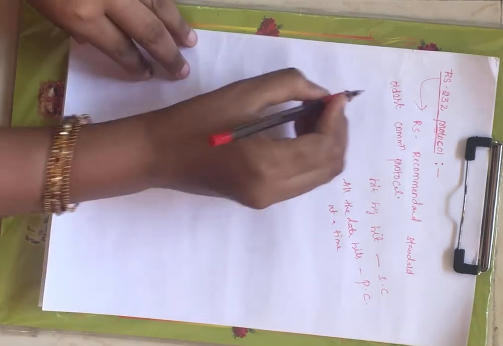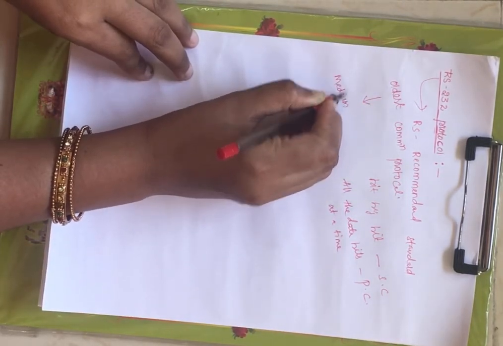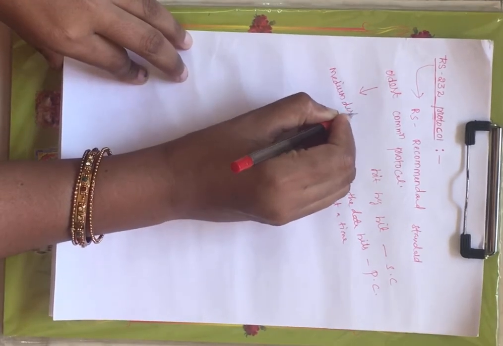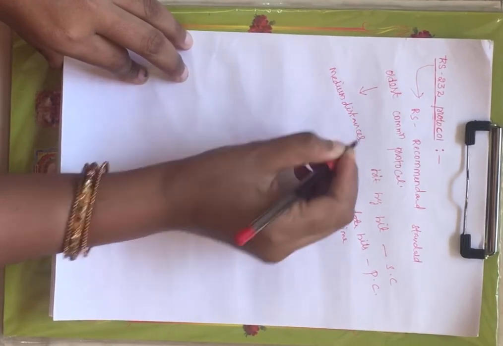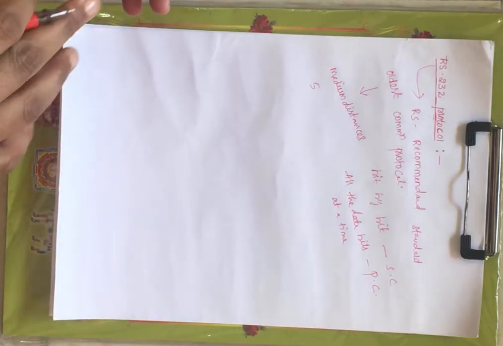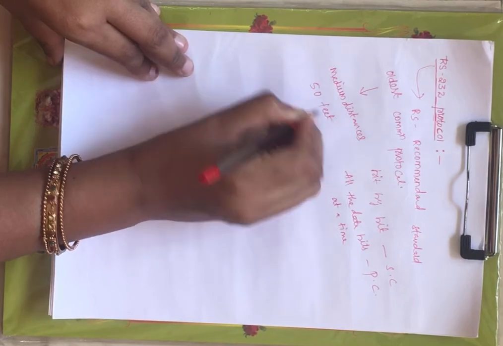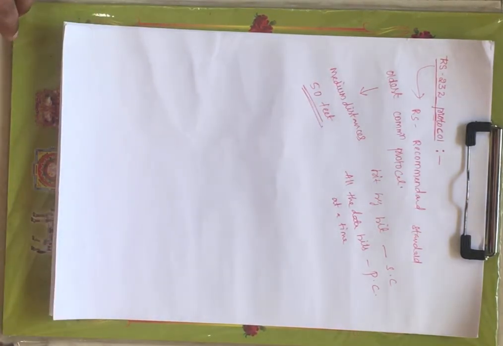Normally it is used in medium distances. That means you can transfer the data serially from transmitter to receiver up to 50 feet only. Beyond 50 feet it can't support.